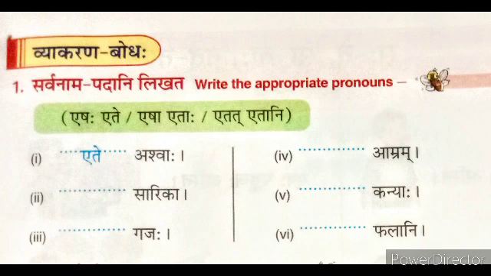So write here etat. Etat ambram. Fifth, kanyaha. Kanyaha is the plural form of a feminine word. So we write here etaha. Etaha kanyaha. And the sixth one, falani. Falani, neuter gender, plural form. So we write here etani. Etani falani. Okay children, clear this point?